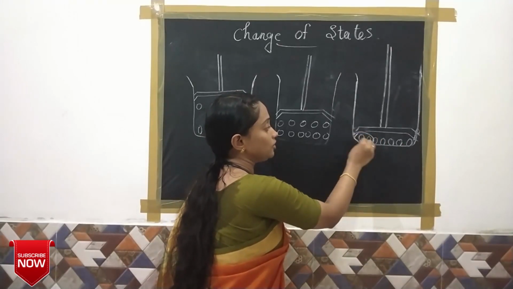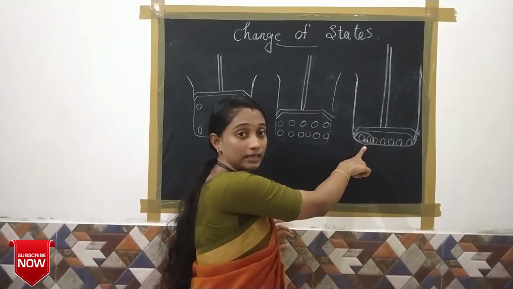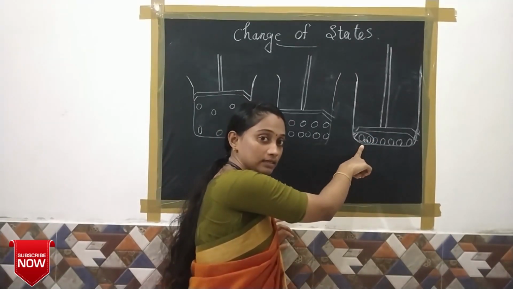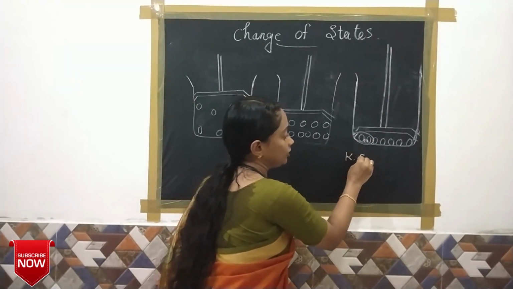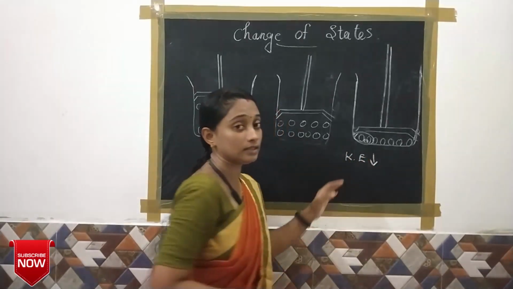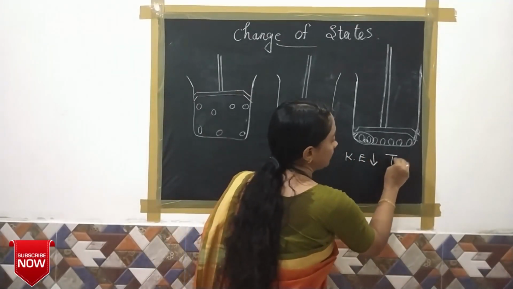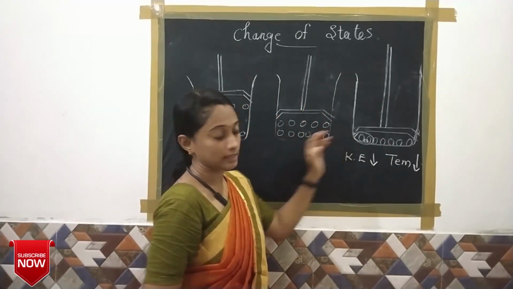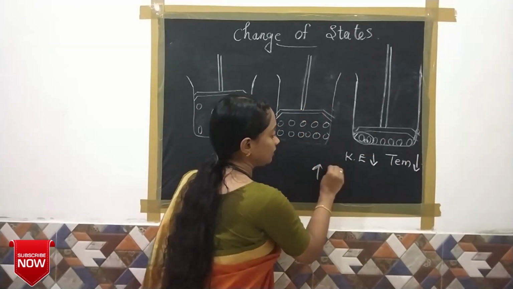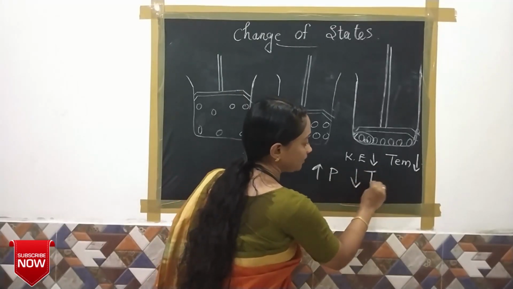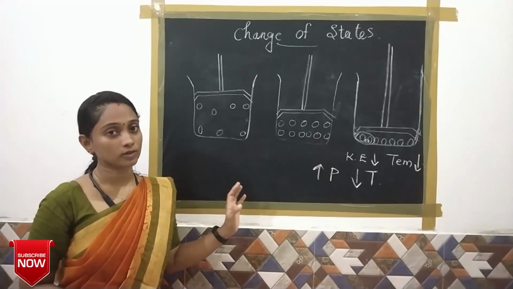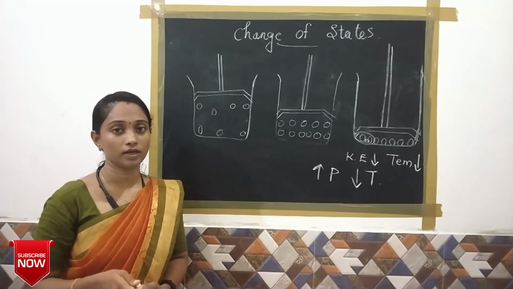The interparticle distance decreases, so the movement decreases and the kinetic energy decreases, which means the temperature decreases. So by applying high pressure, that is increasing pressure and decreasing temperature, we can liquefy the gas. This process is named liquefaction of gas.